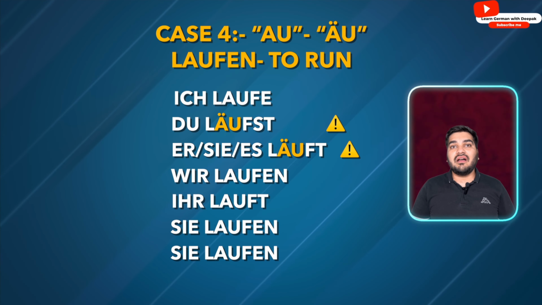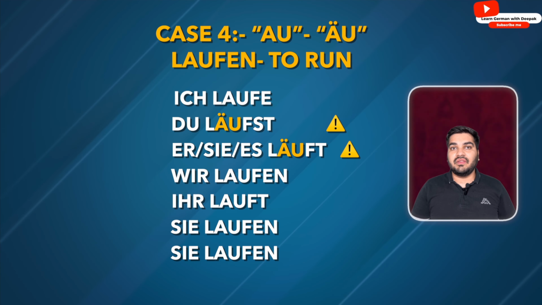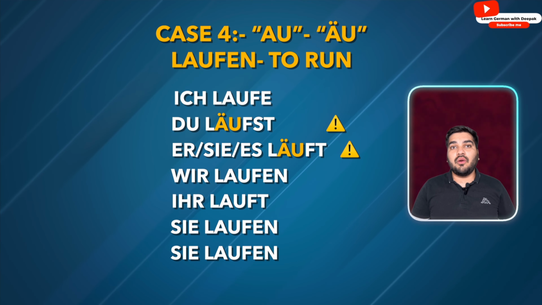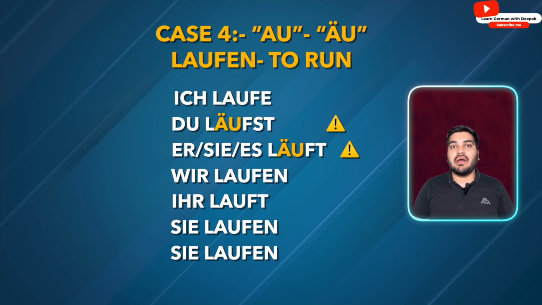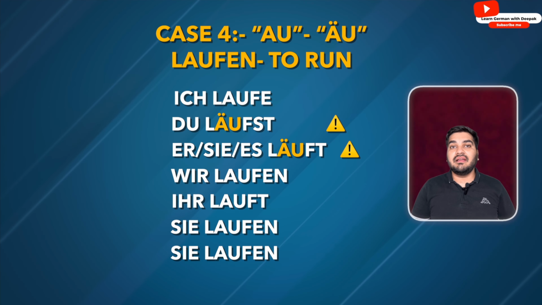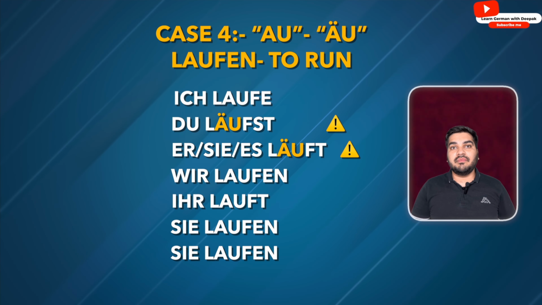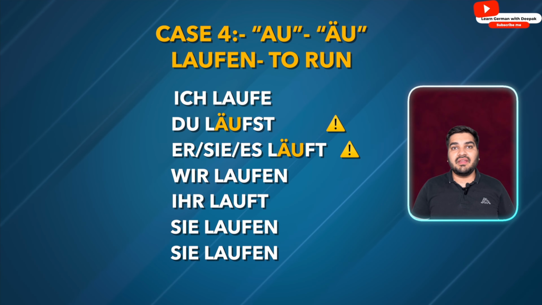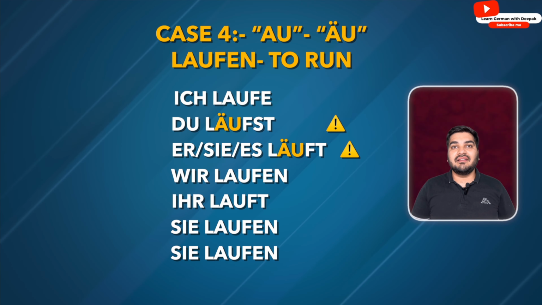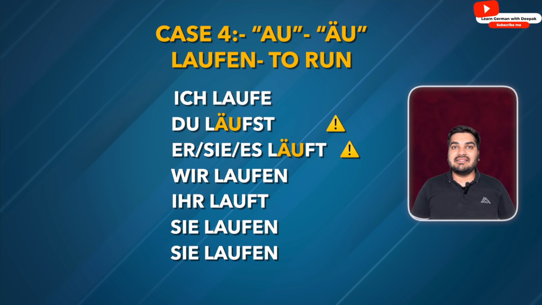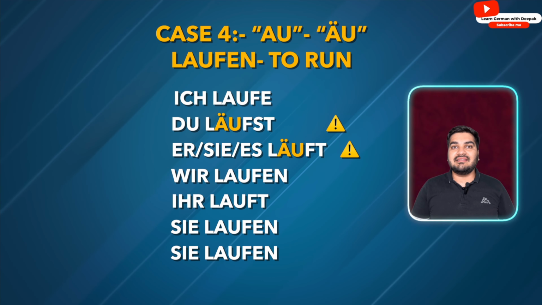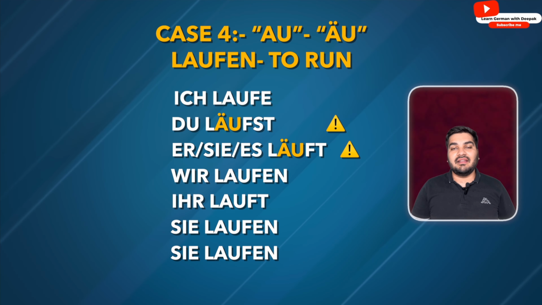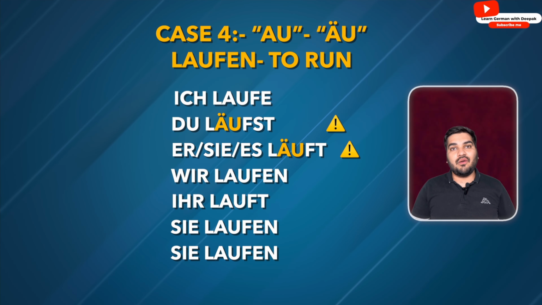Now let's do the fourth case, which is au in Verbstamm. When we have au in the Verbstamm, it has an umlaut on a and it gives the sound of oi. For example, laufen. Laufen means to run. Let's do the conjugation. Ich laufe, du läufst, er läuft, sie läuft, es läuft, wir laufen, ihr lauft, sie laufen.